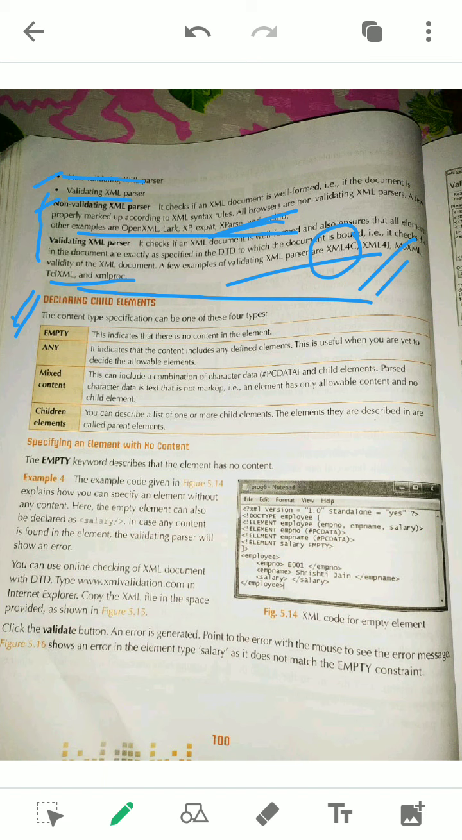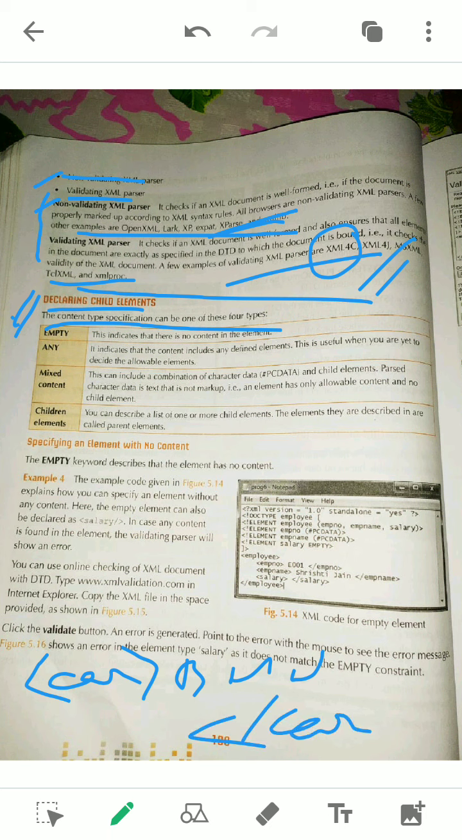So from this topic we have to discuss the different DTD. The question comes, declaring elements. Directly the question comes: the content type specification can be one of four types. We have contents. Remember what is content? An element, if it is started, say car, BMW and car close. This BMW is the content.